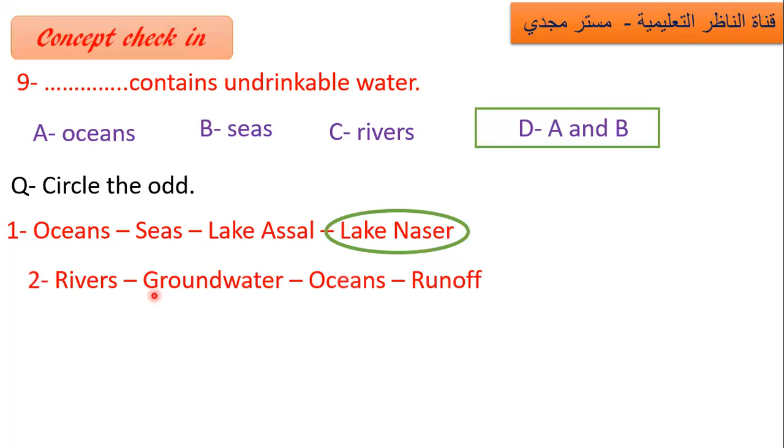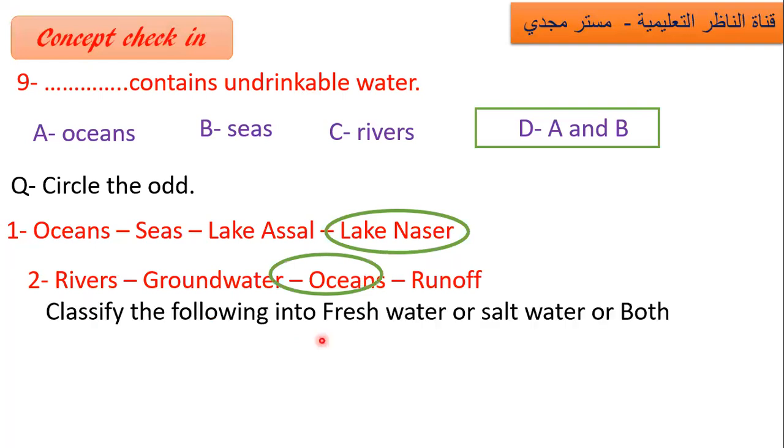Number 2. Rivers, groundwater, oceans, runoff. So rivers, fresh water. Groundwater, fresh water. Runoff, fresh water. So ocean, yes, salt water. So ocean is out.